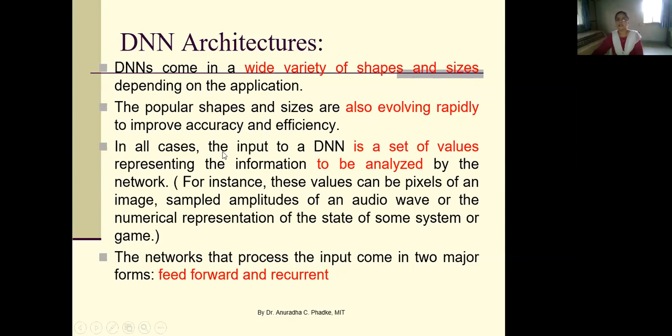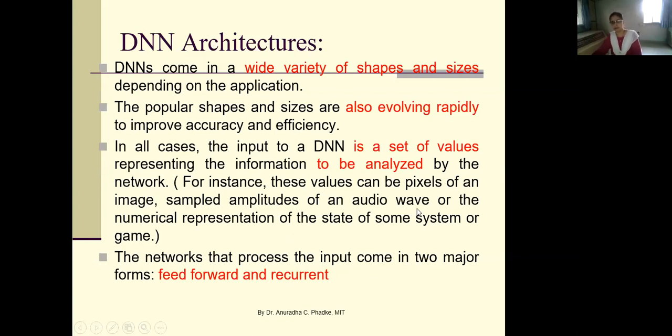In all cases, the input to a deep neural network is a set of values representing the information to be analyzed by the network. For instance, these values can be pixels of an image. Okay, so every pixel from the image can act as one of the features. Similarly, it might be sampled amplitudes of an audio wave.